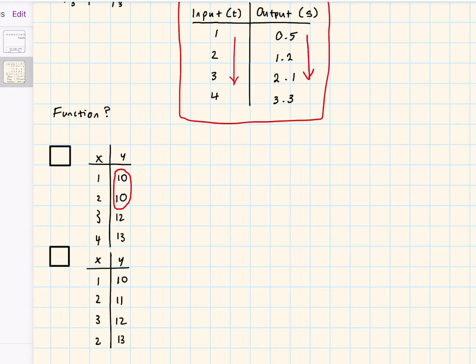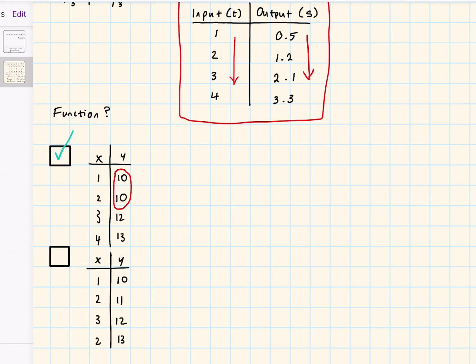As you can see, something is repeating here, but actually this is a function. Now, why is this a function? As we know, for a function, one input leads to one output. But there's no rule to say that the output has to be different. So here, all inputs, 1, 2, 3, 4, lead to their own outputs, and no input leads to more than one output. So that's good.